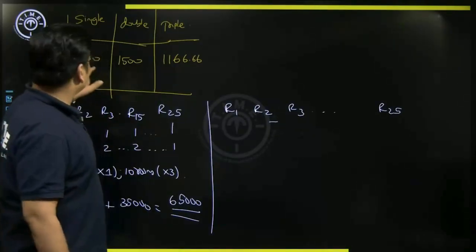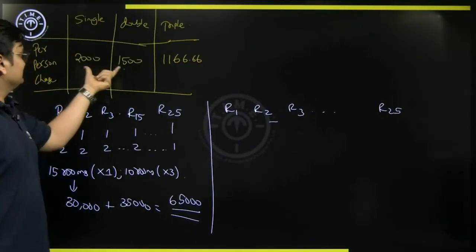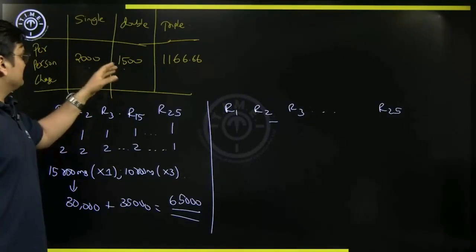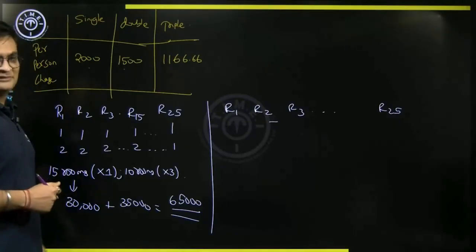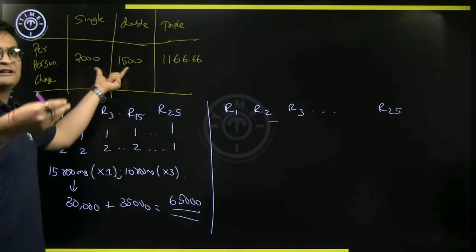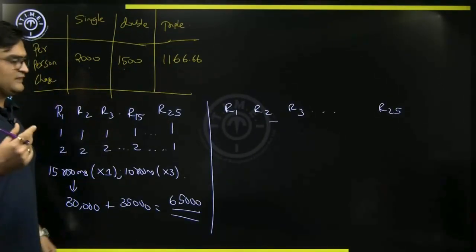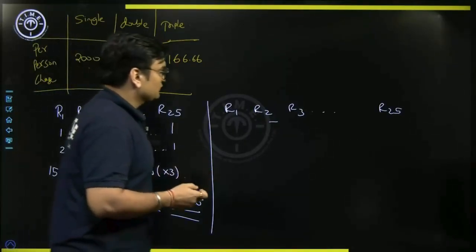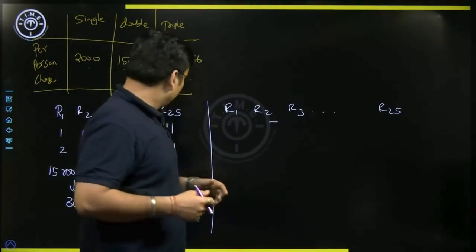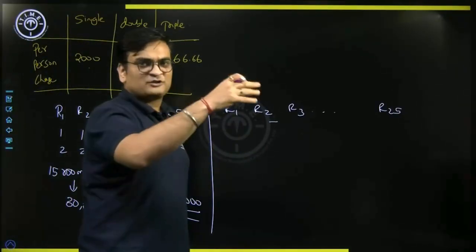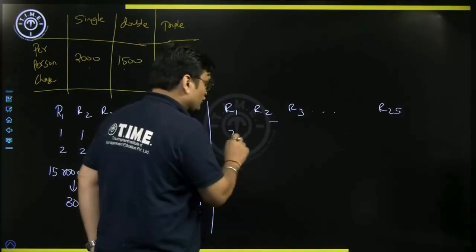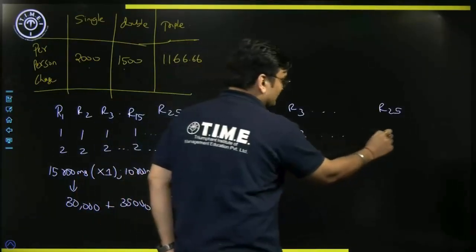Let's try to, because see the difference between these two is only 500. The gap is only 500. That means if I'm trying to convert a single occupancy room to a double occupancy room, the revenue will come down by 500 rupees per room, right? Now please note, here what I'll try to do is, instead of focusing on single occupancy, let me try to put as many as possible double occupancy rooms. So in each room, I'll send 2 people, double occupancy.